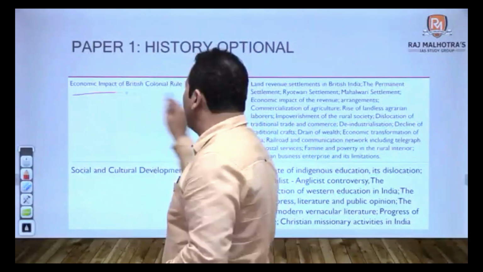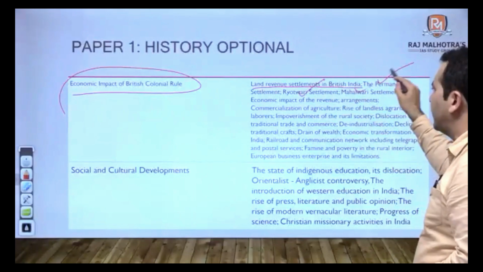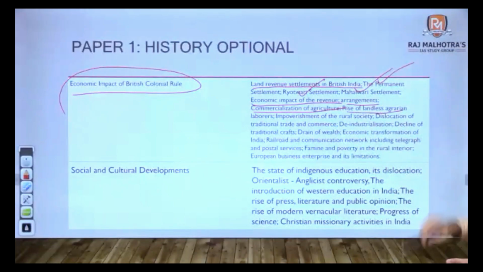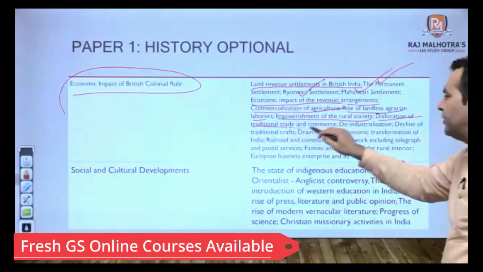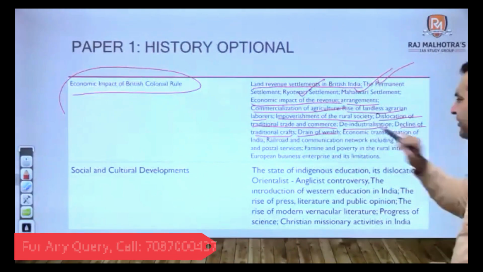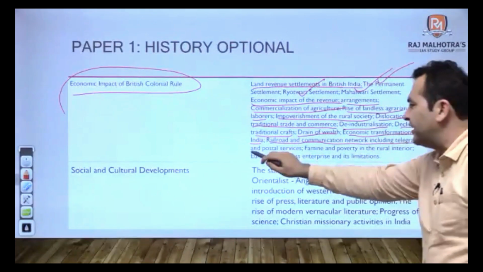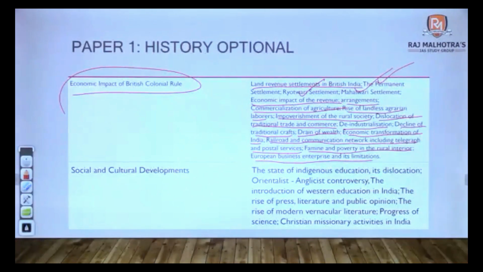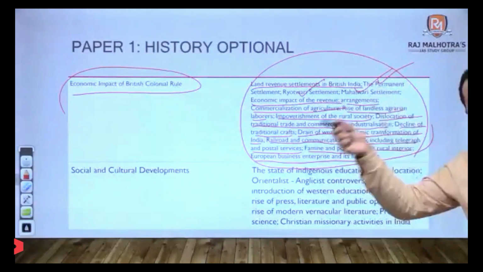Now look at this. Economic impact of the British colonial rule. Land revenue settlements in British India, permanent settlement, Ryotwari, Mahalwari, economic impact of revenue arrangements, commercialization of agriculture, rise of landless agrarian laborers, impoverishment of rural society, dislocation of traditional trade and commerce, deindustrialization, decline of traditional crafts, and then drain of wealth, economic transformation of India, railroad and communication network, including telegraph and postal services, famine and poverty in rural interiors, and European business enterprise and its limitations. Now tell me, what all of this have you not read or covered in your GS?